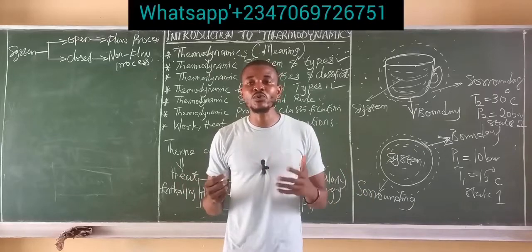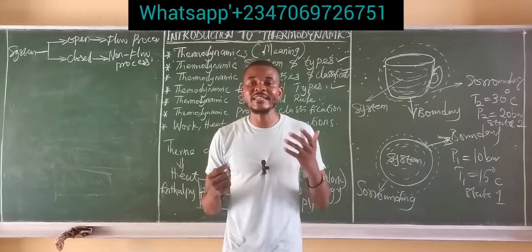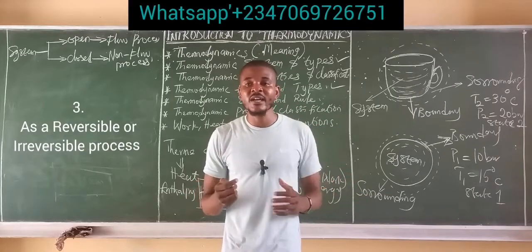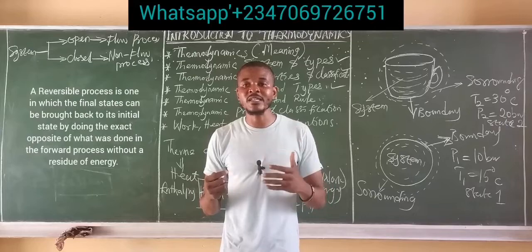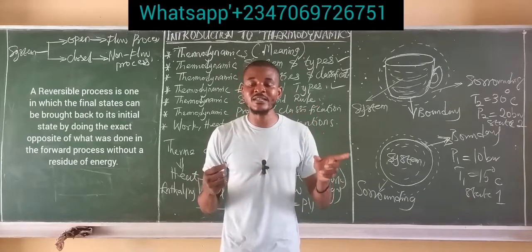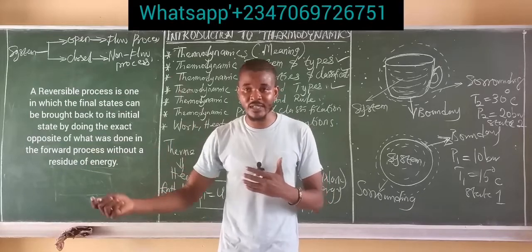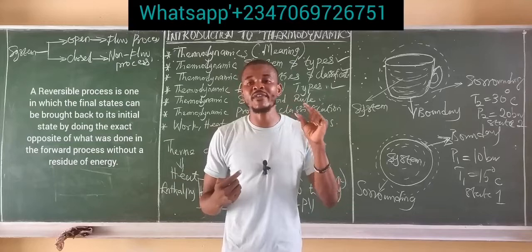Finally, we said the third way to classify a process is either as a reversible process or an irreversible process. A reversible process is a process in which the final state can be brought back to its initial state by doing the exact opposite of what was done in the forward process, without a residue of energy.